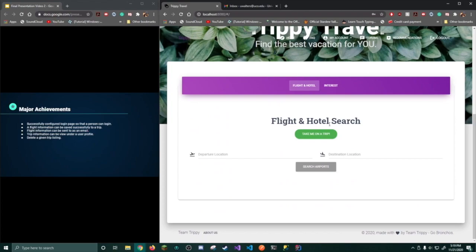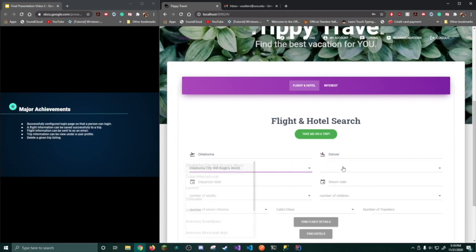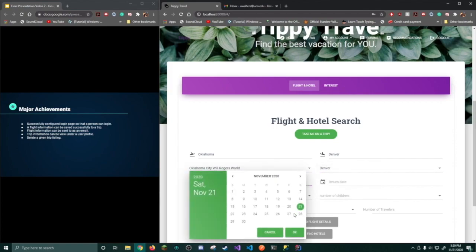A flight information can be saved successfully to a trip. To be able to do this, a person will have to enter information. We'll go to Denver.